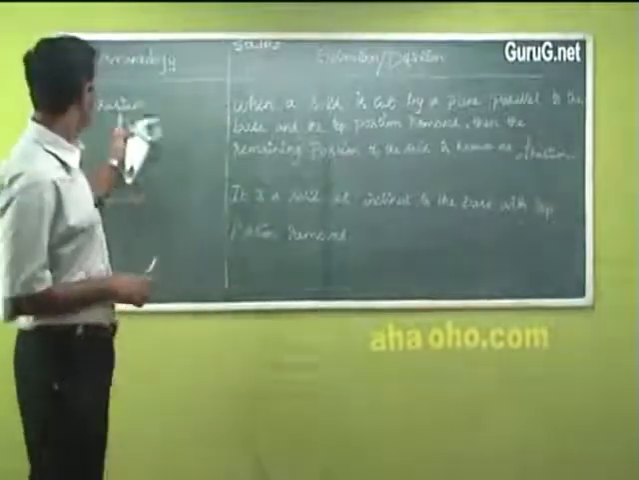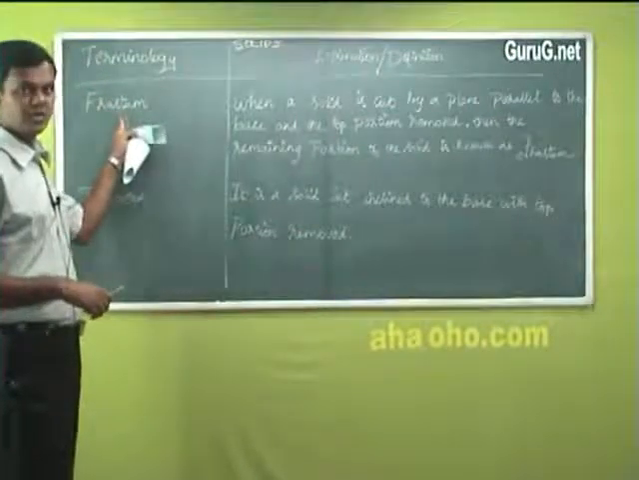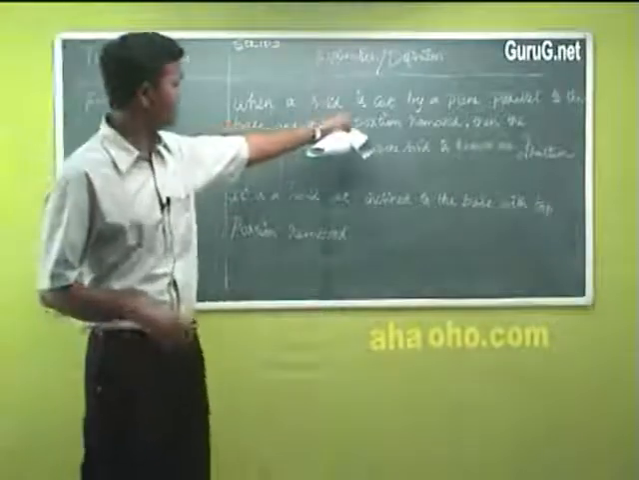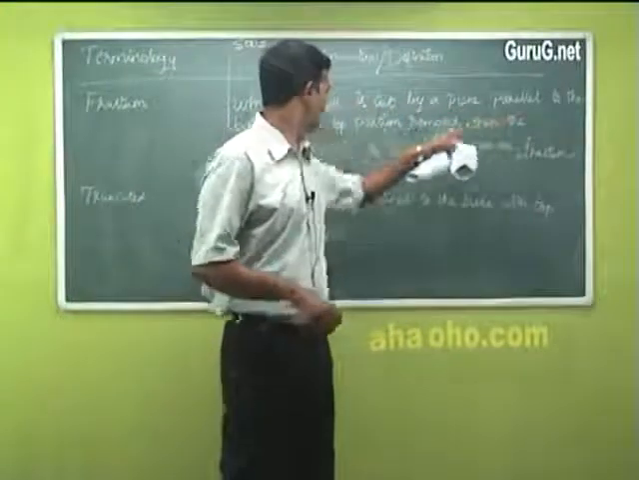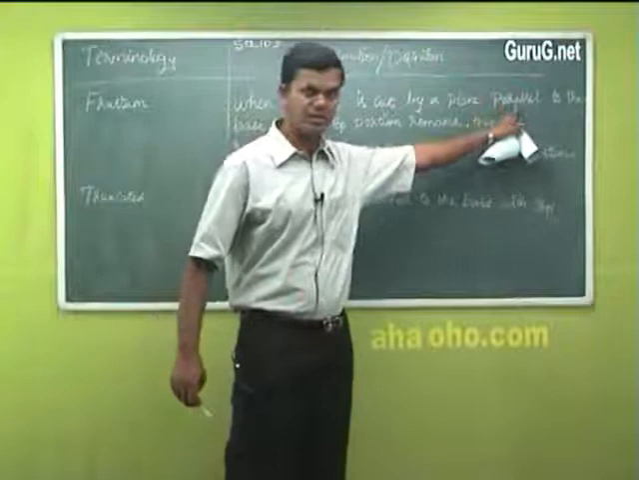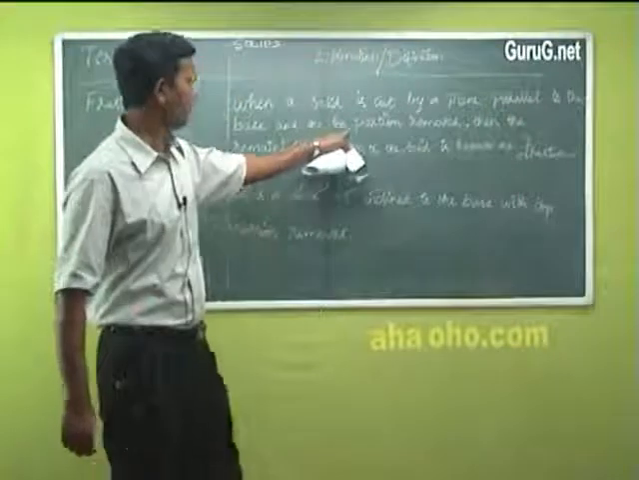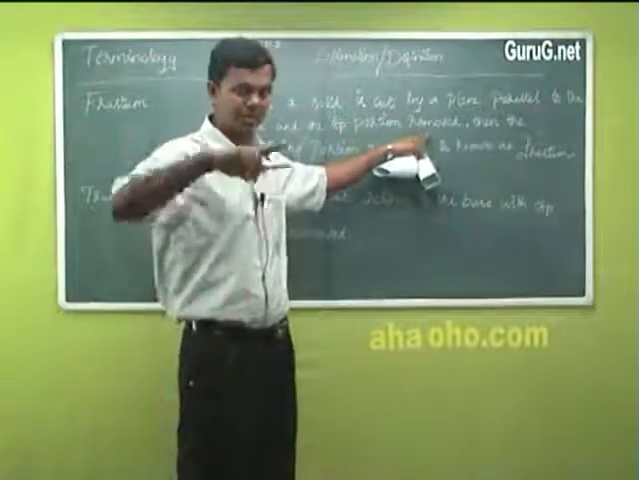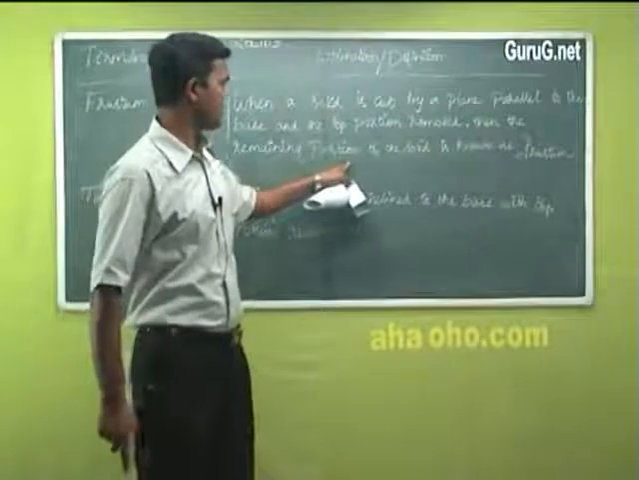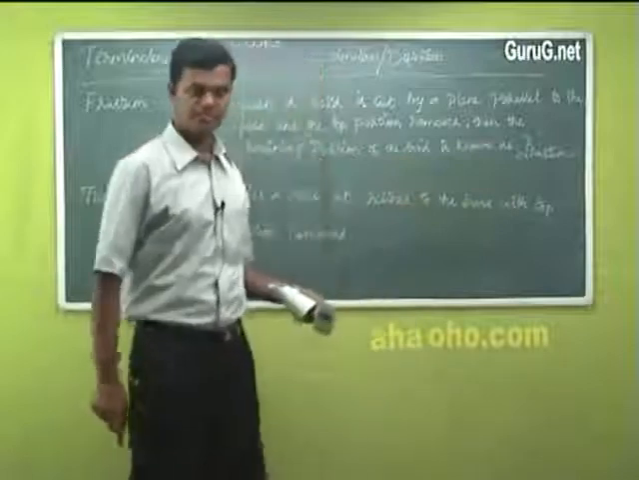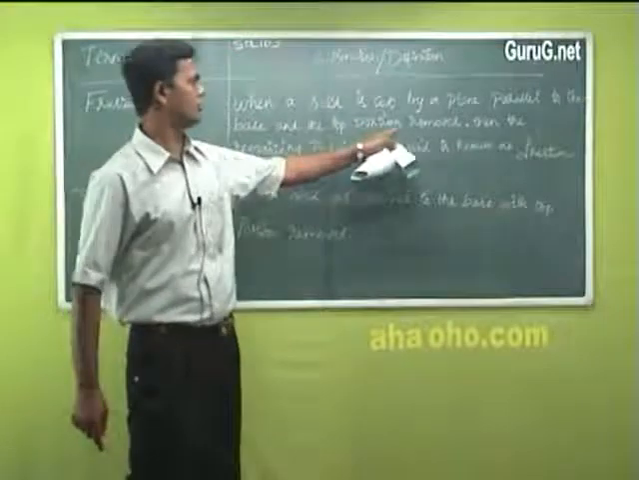Now, I have another 2 terminologies left out, that is frustum and truncated. Frustum, F-R-U-S-T-U-M. When a solid is cut by a plane, very important word, parallel to the base, and the top portion removed, then the remaining portion of the solid is known as frustum. You are cutting the plane keeping it parallel to the base, with the top portion removed.